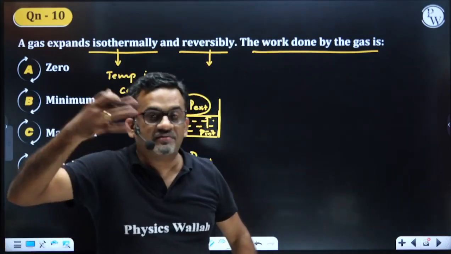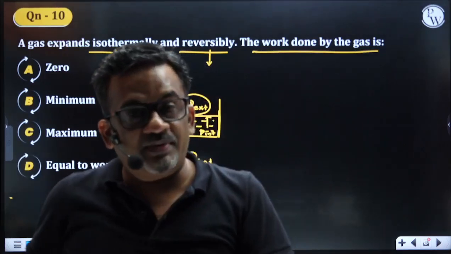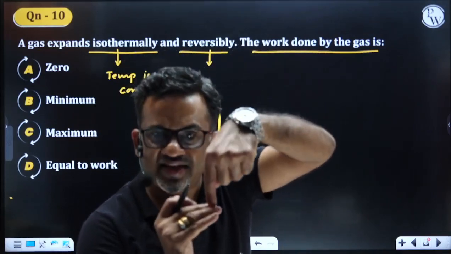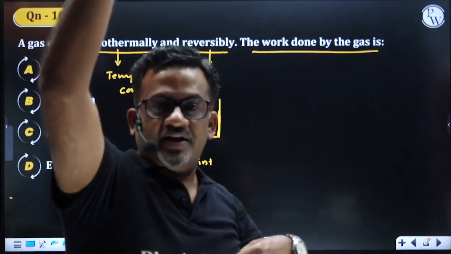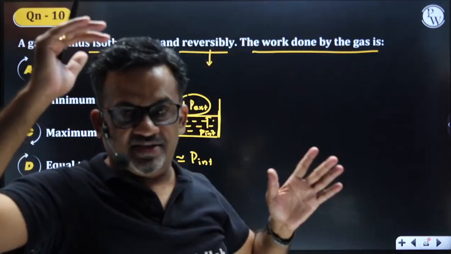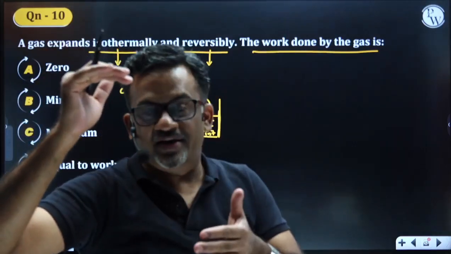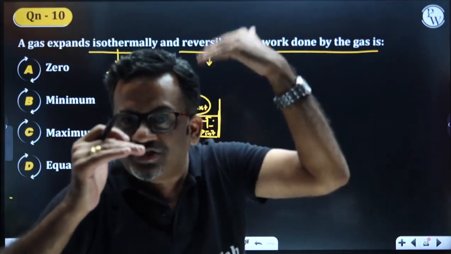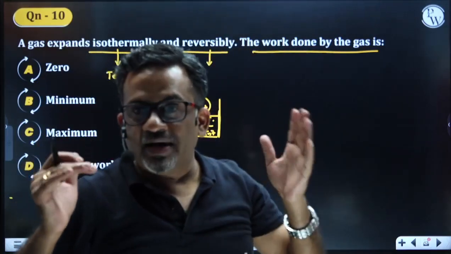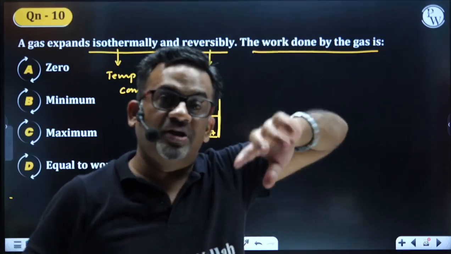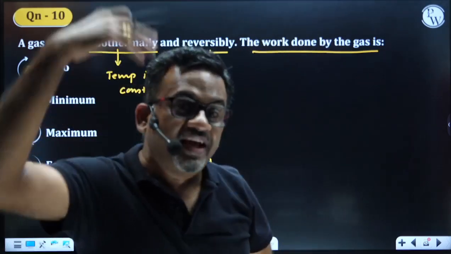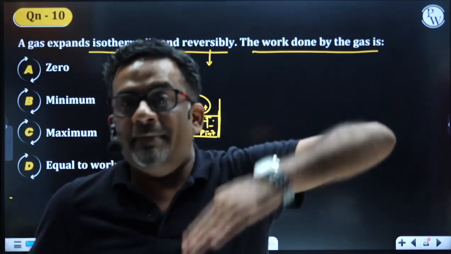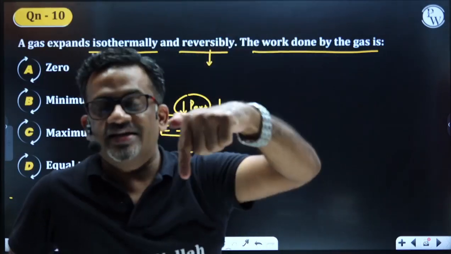In the case of irreversible, external pressure is very less compared to internal pressure. In that case, the gas will easily expand because external pressure is very less. The gas need not do any work against the external pressure. Not much work is done by the gas to undergo expansion in the case of irreversible. So in the case of reversible, the gas needs to do maximum work